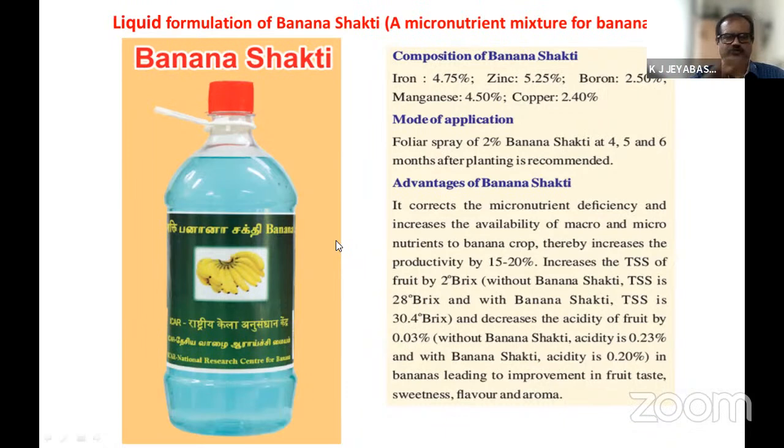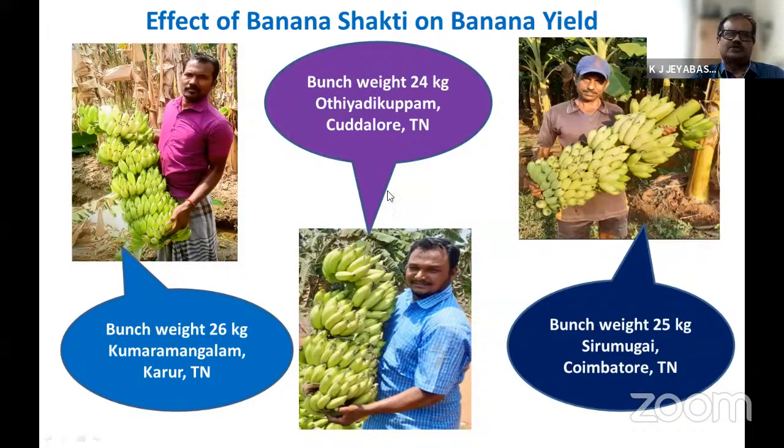So we have come out with the micronutrient mixture in solid form and even liquid form. And these are the farmers who are getting benefit out of it in Tamil Nadu. Some 26 kg bunches in Karur district of Tamil Nadu, of the Naipon variety. In Cuddalore, they have got some 24, 25 kg of Naipon banana. With the proper management of micronutrients, the use efficiency of macronutrients also improves. That's why the farmer is able to get good yield and good bunches. All the farmers are very happy with this product.